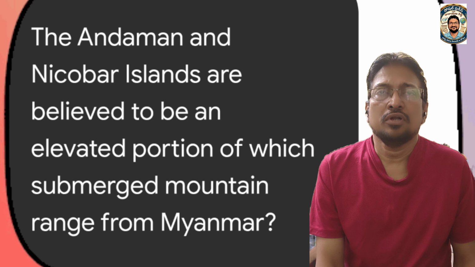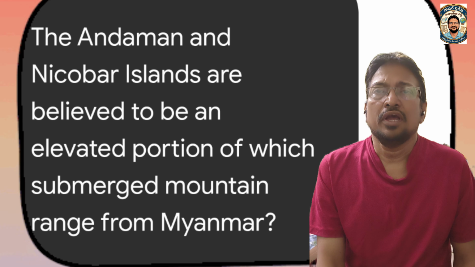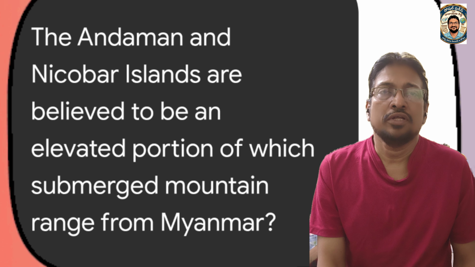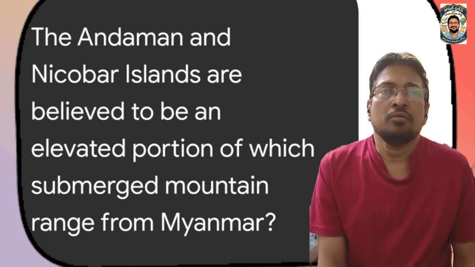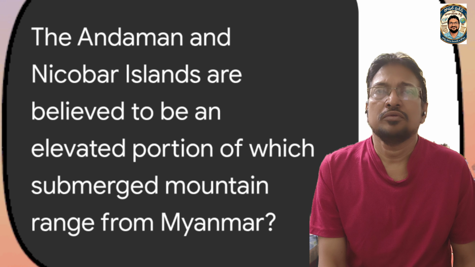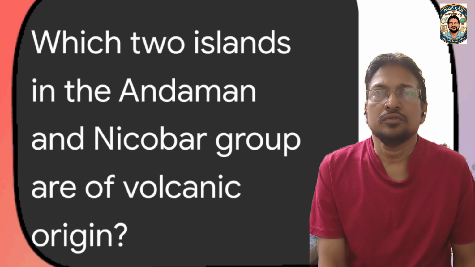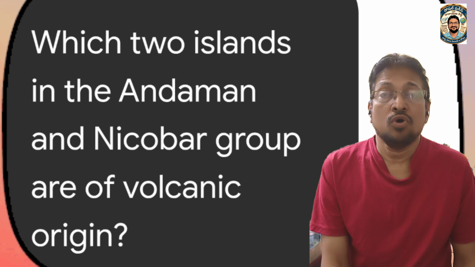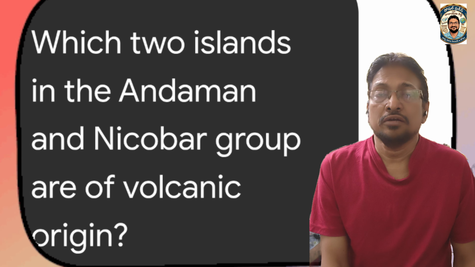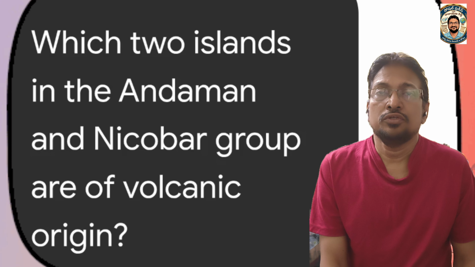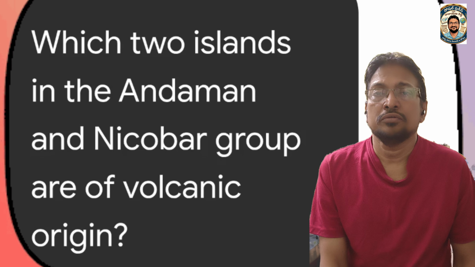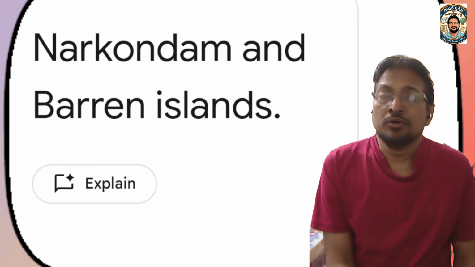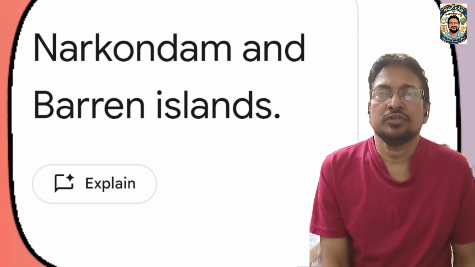The Andaman and Nicobar Islands are believed to be an elevated portion of which submerged mountain range of Myanmar? They are the Arakan Yoma Mountains. Answer is Arakan Yoma. Which two islands in the Andaman Nicobar group are volcanic? They are Barren and Narcondam. These two islands are of volcanic origin. Narcondam and Barren islands are the answer.